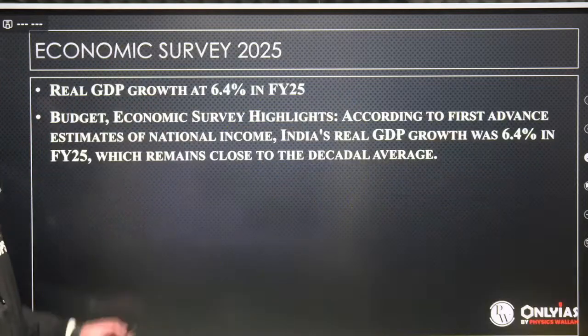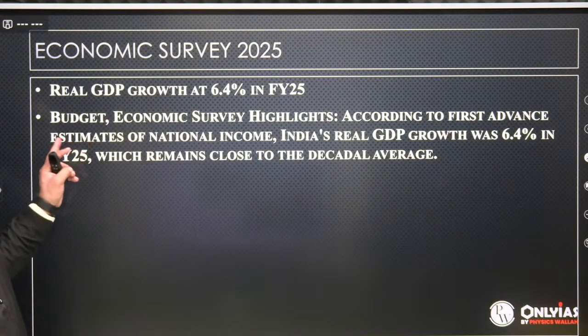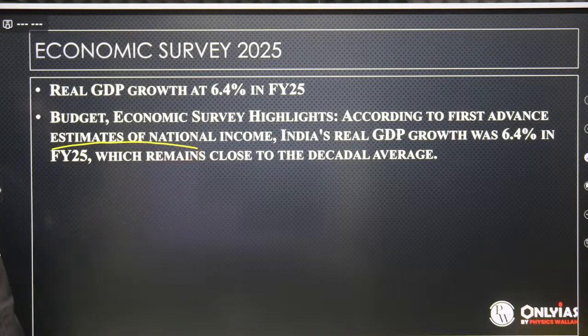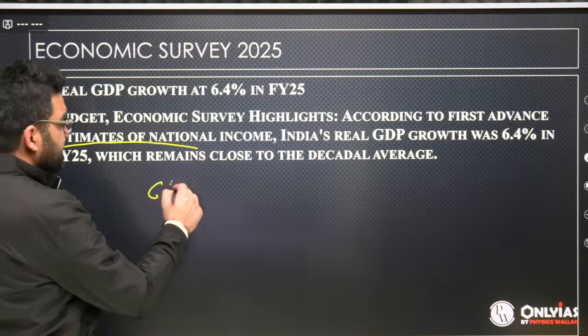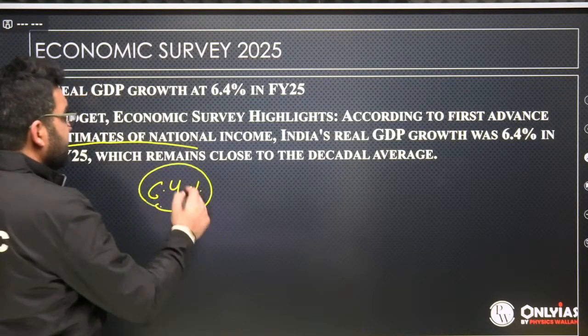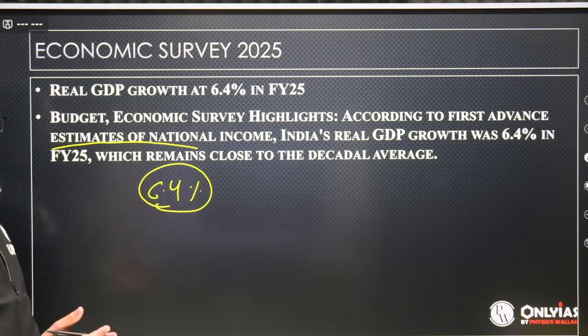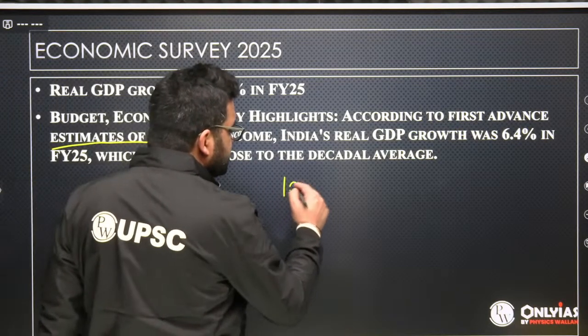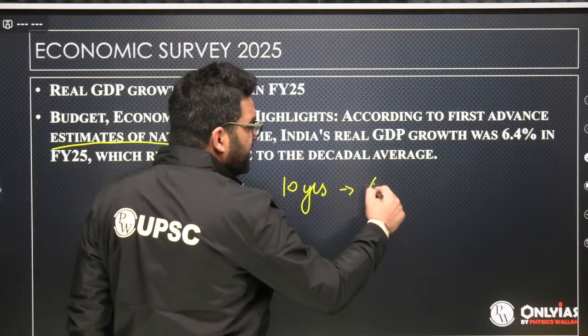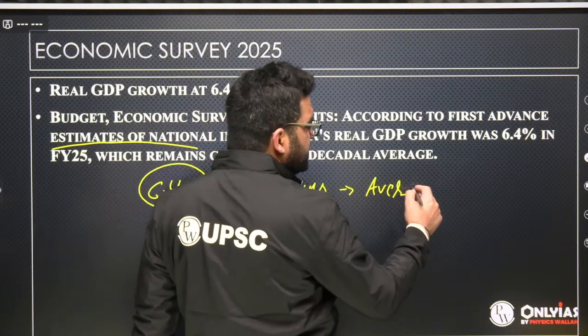Right now, budget, according to the first advanced estimates of national income, India's real GDP growth was 6.4%. Okay, 6.4%. These are advanced estimates, which remains close to the decadal average. That means of the last around 10 years, the average growth rate has hovered around this rate only.